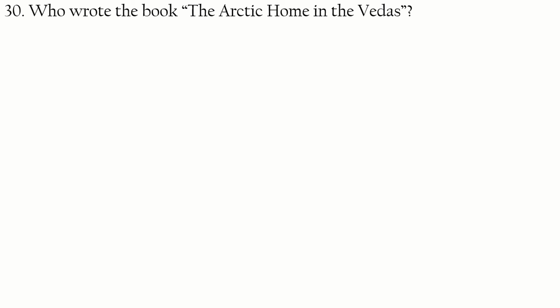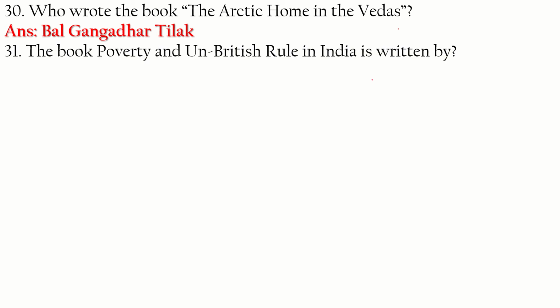It's quite important. Who wrote the book The Arctic Home in the Vedas? It was written by Bal Gangadhar Tilak. Question 31.